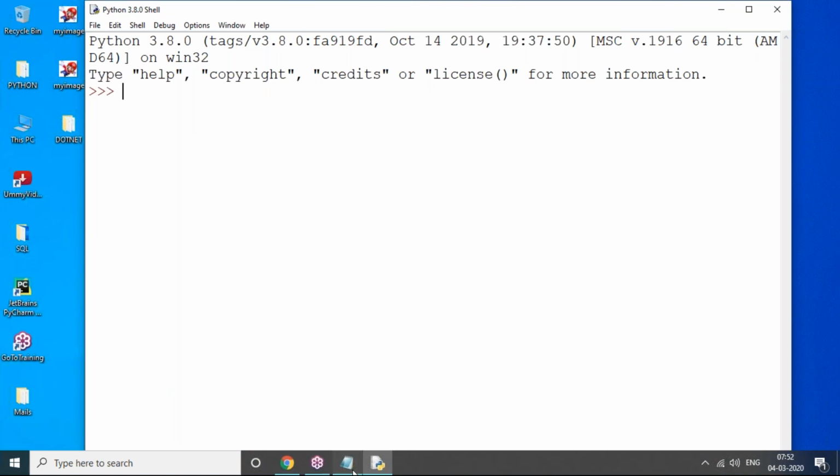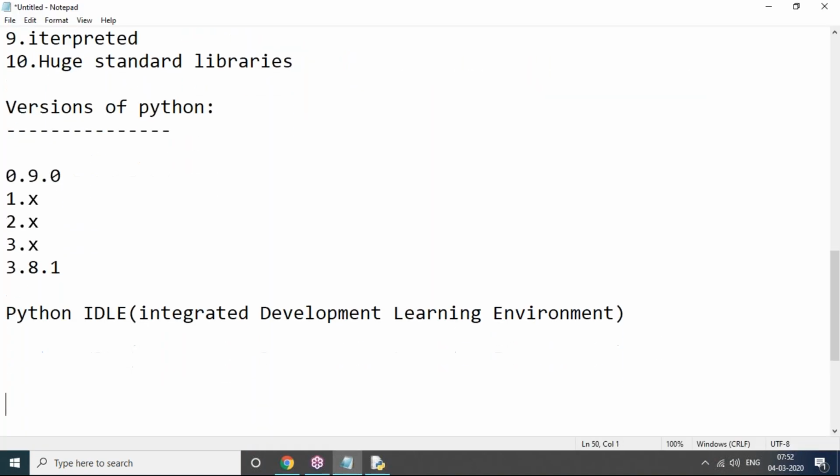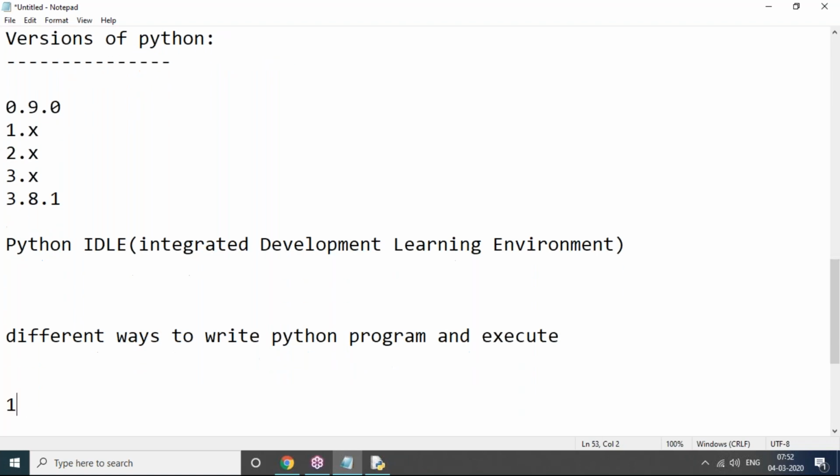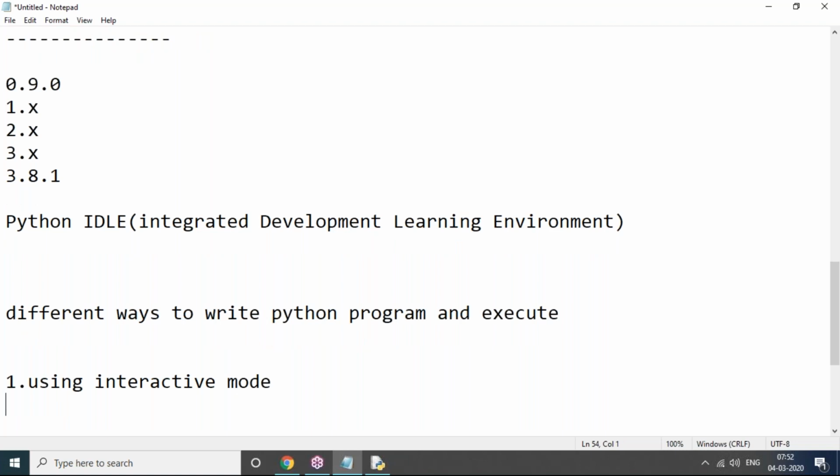Before starting programming, let me write first. There are different ways to write a Python program and execute it. These are the basic ways I'm showing. First way, using interactive mode. There are many modes, I'm just showing interactive mode.